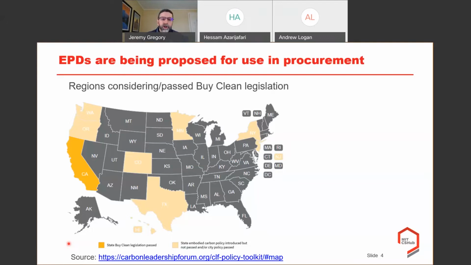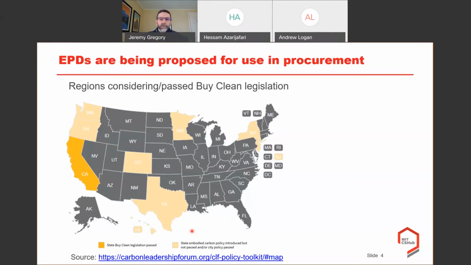And this map here put out by the Carbon Leadership Forum shows locations where there's been legislative activity. The dark color, California, shows where a state buy clean legislation has been passed. In all the other ones, basically a policy has been introduced but has not passed. And that includes both state and city levels. And in the various forms of these proposals, what you see is that EPDs are usually proposed as the mechanism by which there would be a decision about whether or not to use a particular building product.